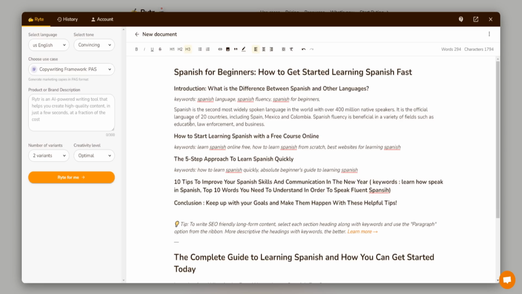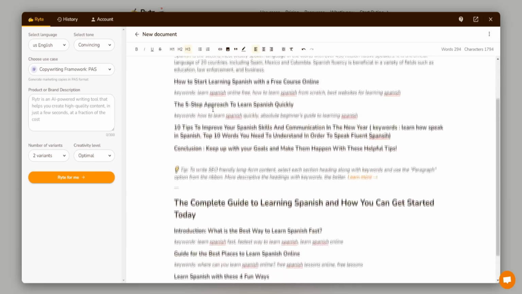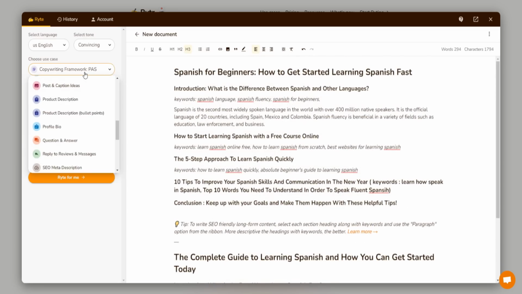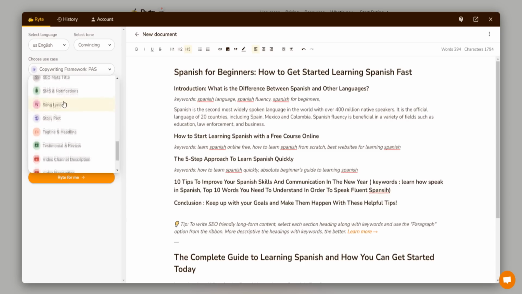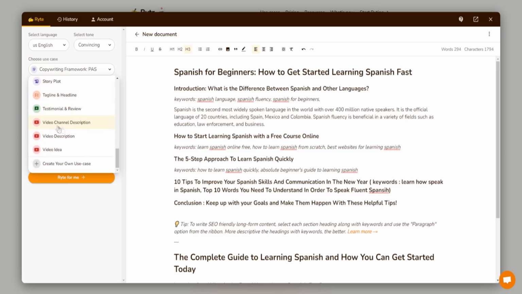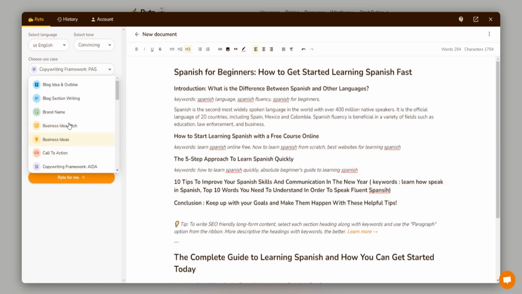But as you can see right here, the tool does actually produce semi-decent content that you can use. So it's not bad. And like I said, they have a number of different use cases right here: reply to reviews and messages, song lyrics, story plot, and video channel description generators. So it's not bad, and for the pricing plan, I reckon it's a pretty worthy mention in today's best AI content writing software assistant guide video, right?